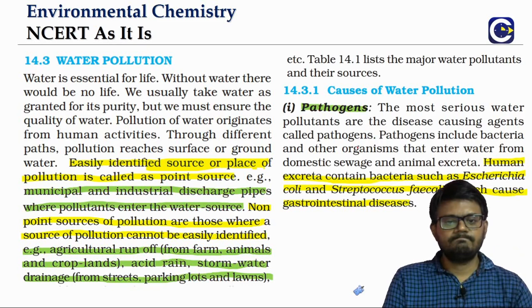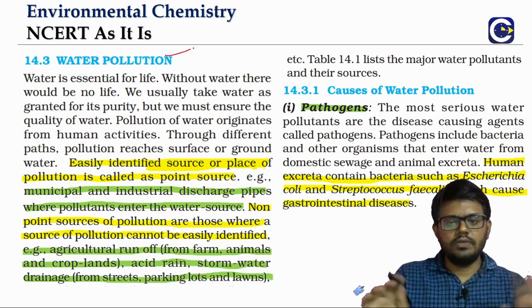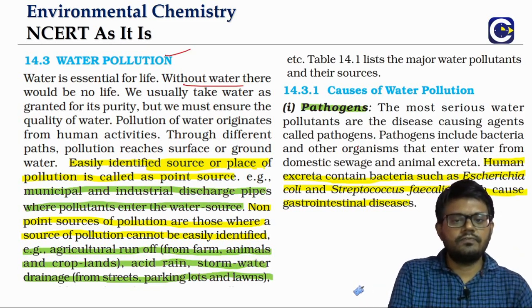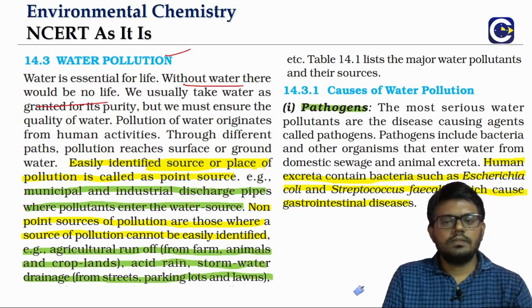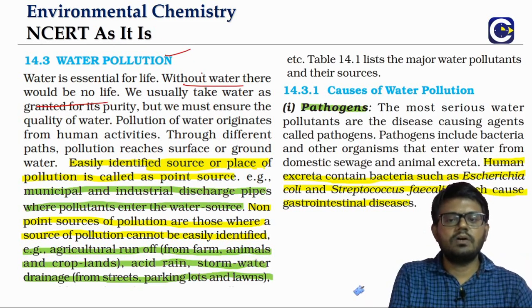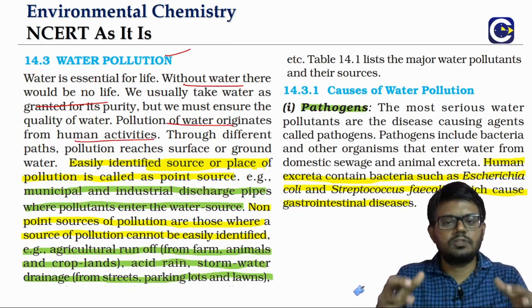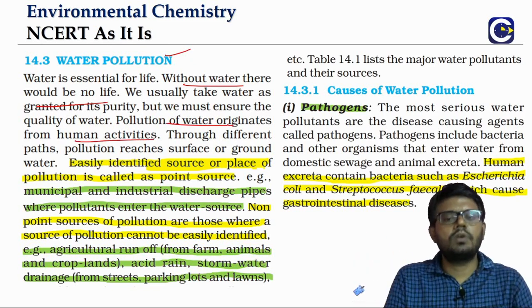pollution. When you talk about water, we know it's essential for the survival of life. The reason for the pollution of water is mainly human activities. We are primarily the ones responsible for the pollution of water.